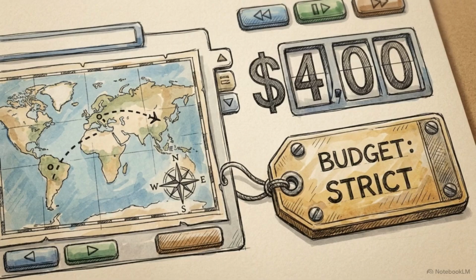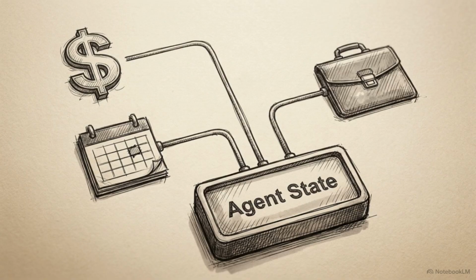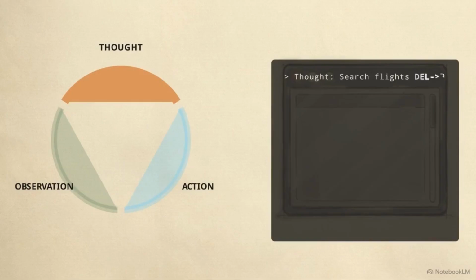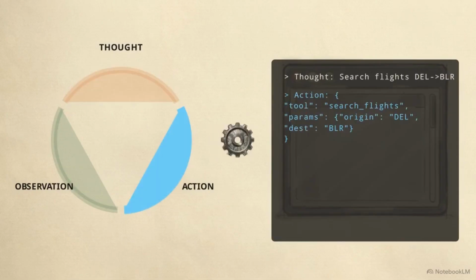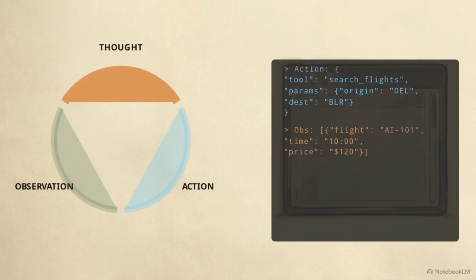Consider an agent tasked with booking a 2-day business trip from Delhi to Bangalore under a strict budget constraint. This schematic illustrates the core engine TAO loop that will repeatedly govern this process until the booking is complete. The process begins with perception. The agent ingests the budget, travel dates, and corporate guidelines to establish its subgoals. In Cycle 1, the model outputs a thought to search flights, generating the JSON payload. The API executes it, injecting flight times back as an observation.